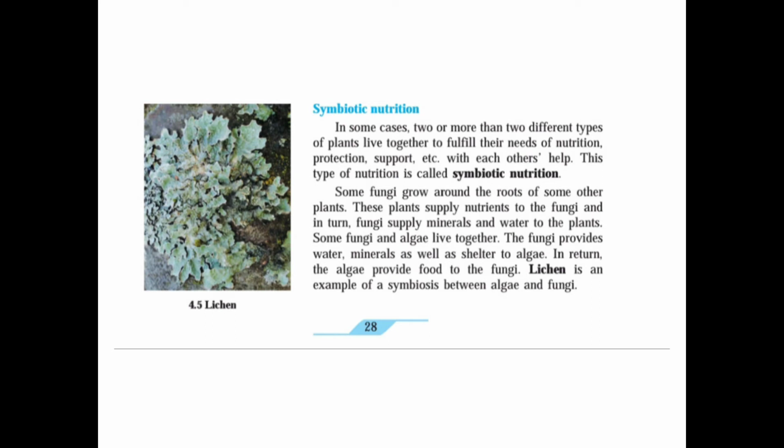Now see the examples. For example, some algae grow around the roots of some other plants. These plants supply nutrients to the algae and in return, the algae supply minerals and water to the plants. Now second example, some algae and fungi live together. The fungi produce water.